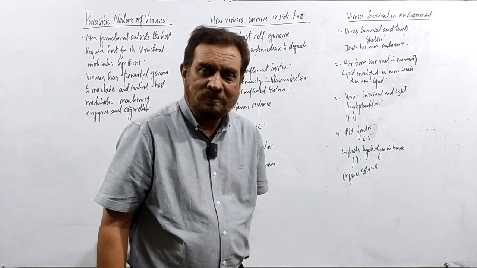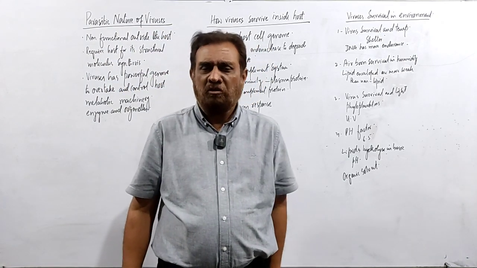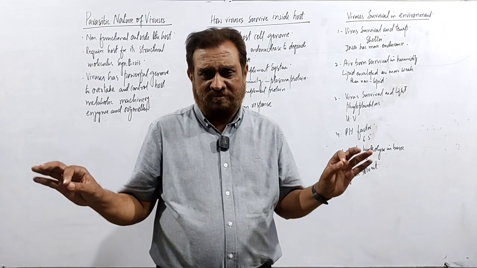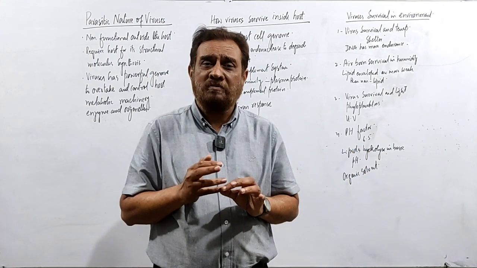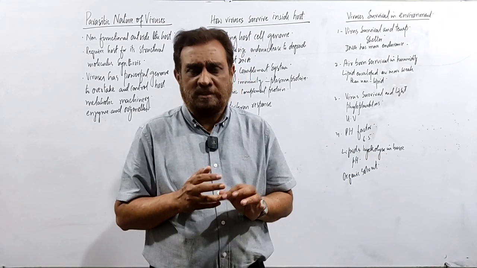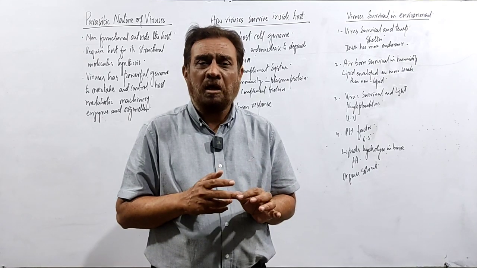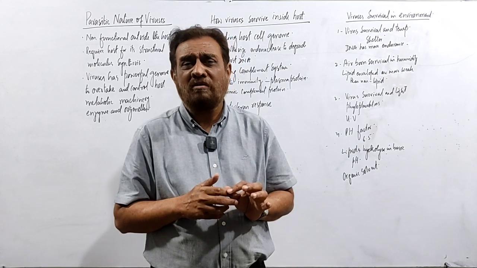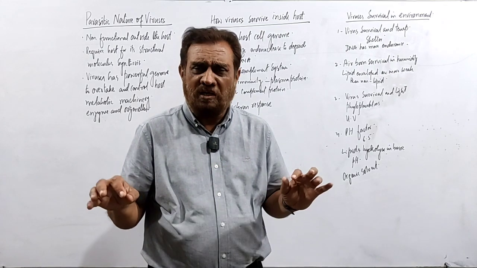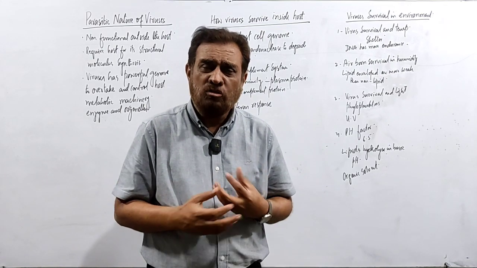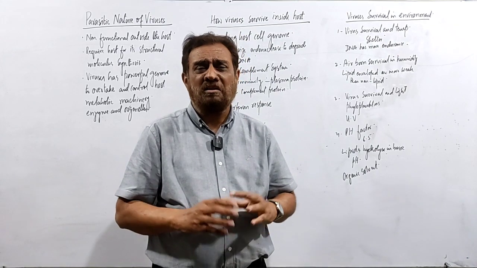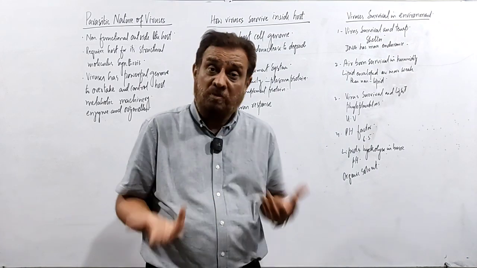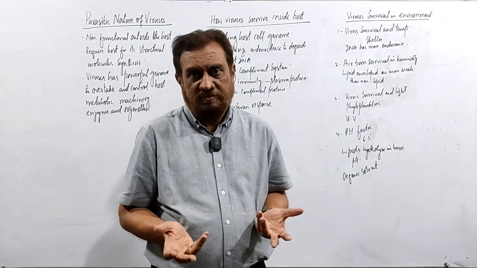Now, the environment is very severe: high temperature, ultraviolet light, acidic and basic conditions, dryness, low humidity, high humidity, so many harsh conditions are present in the environment, or maybe very favorable.